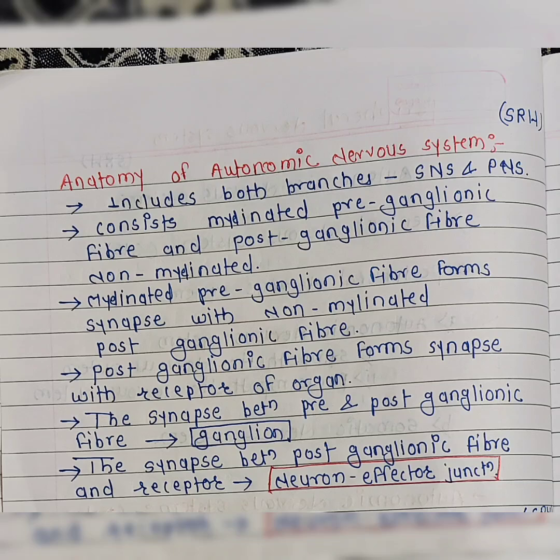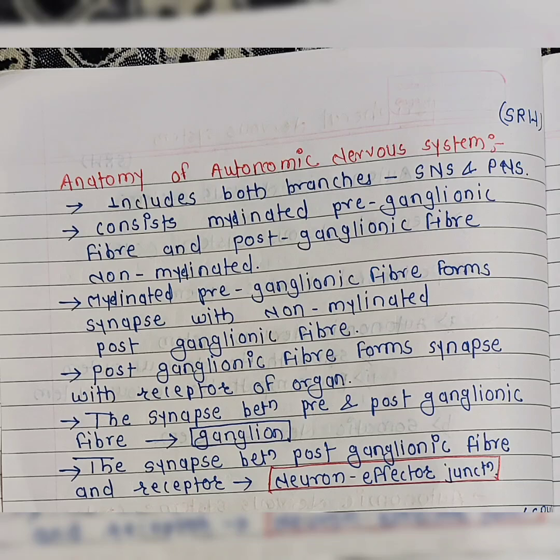The myelinated preganglionic fiber forms a synapse with the non-myelinated postganglionic fiber. Synapse means the small gap between the terminal end of one neuron, which is pre, and the beginning of another neuron, which is post.